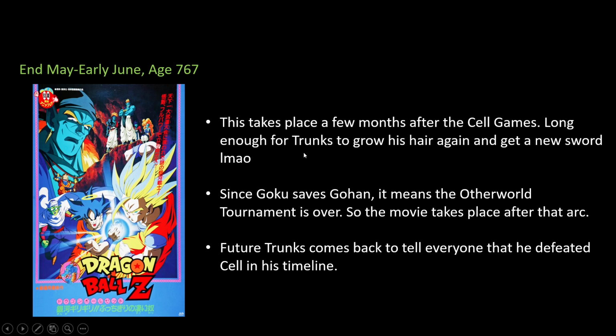And since Goku saves Gohan, it means that the Otherworld tournament, which has started right after the Cell games, is over. So Goku has met Pikkon by this point and has already fought him once. So this movie takes place after the Otherworld tournament arc in Z, right? We are still in age 767.